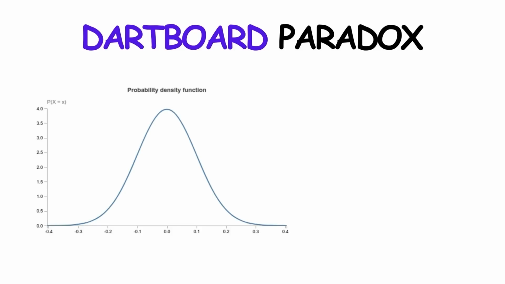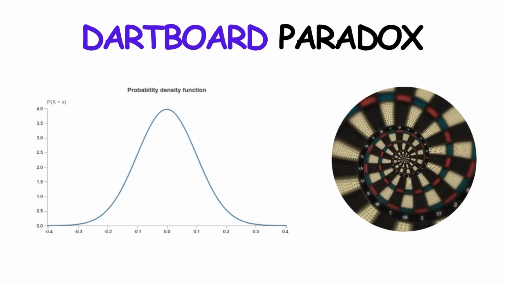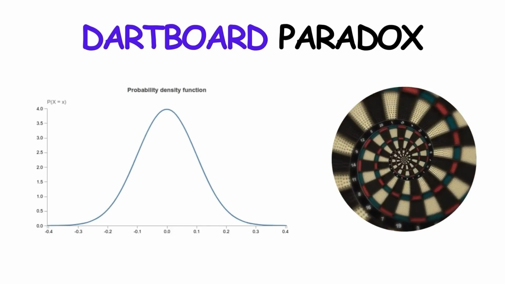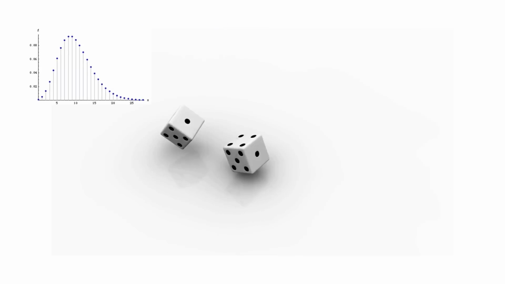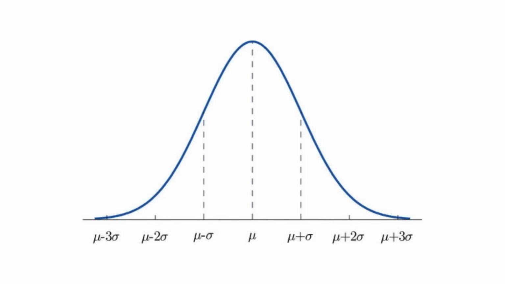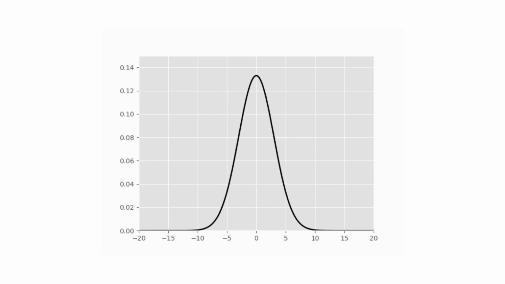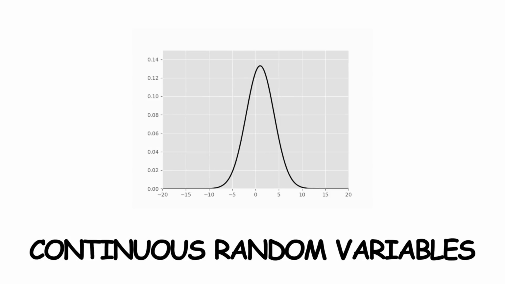In this case, what we have is known as a continuous random variable because the space of possible contact points for the dart is continuous. This is as opposed to a discrete random variable where there are only a finite number of possible outcomes, such as the roll of a dice. Continuous random variables are common in probability. For example, the normal distribution models a continuous random variable.